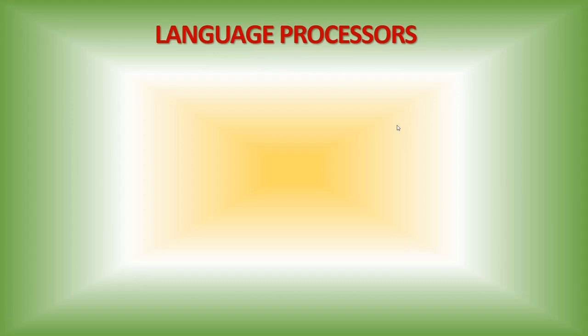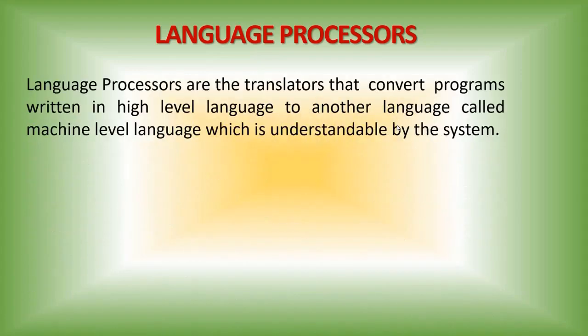It must be converted into another format known as machine level language, or binary format. This conversion is done using a language processor, or we can say language processors are translators.